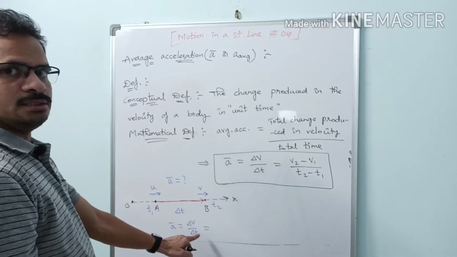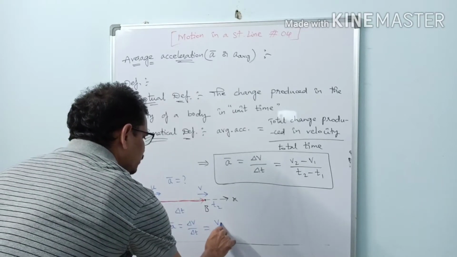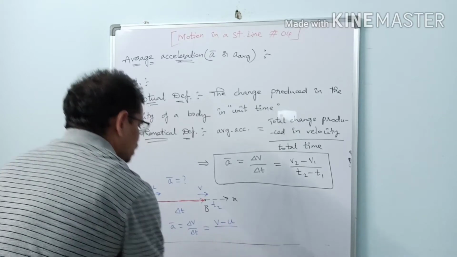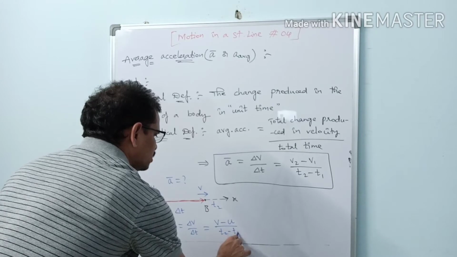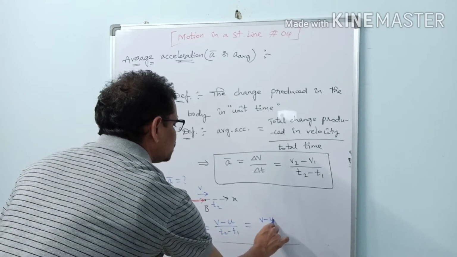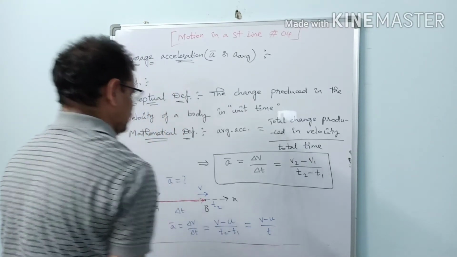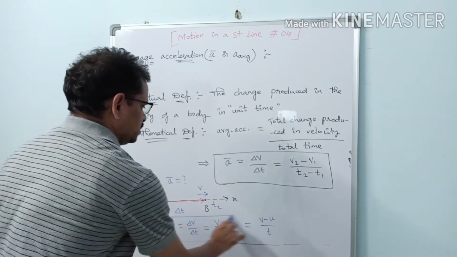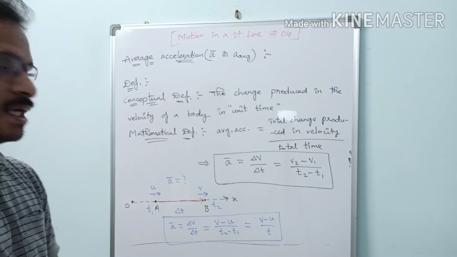Change in velocity means final velocity minus initial velocity, so v minus u by delta t, that is t2 minus t1. Or we can write this as v minus u by the total time, some t seconds. So this is about the mathematical and conceptual definitions for average acceleration.